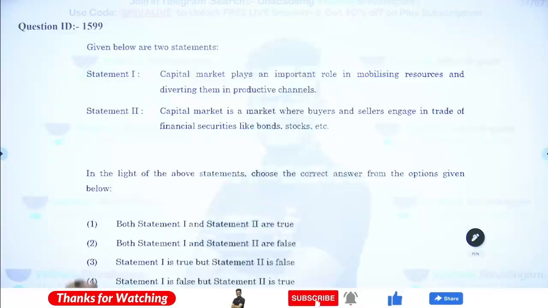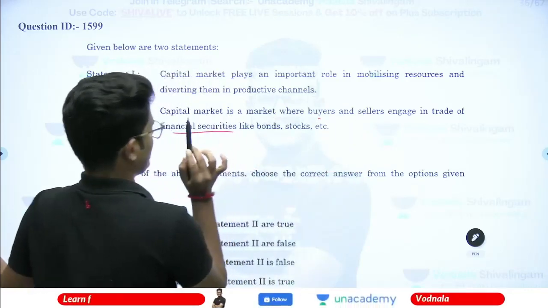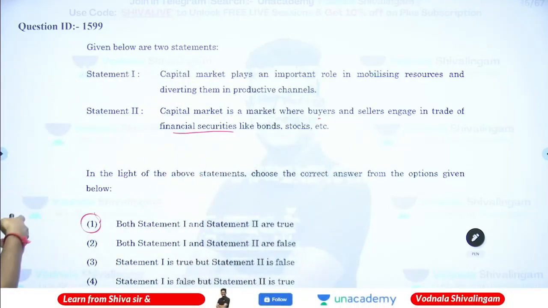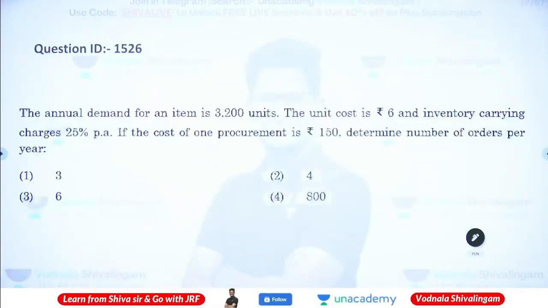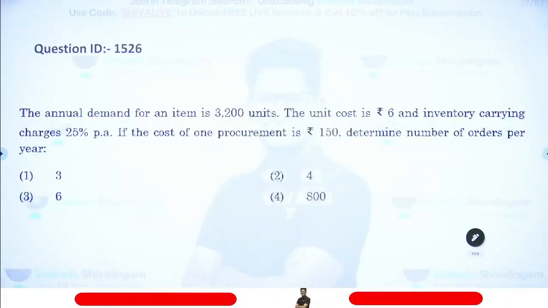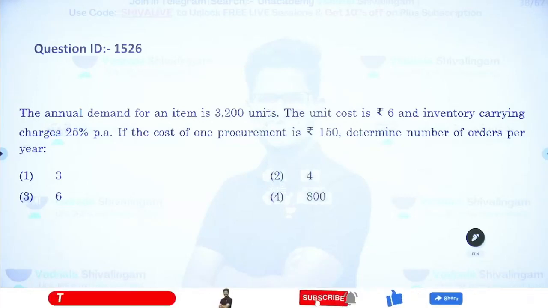So the answer will be A. Both the statements are correct. Capital market is where buyers and sellers engage in trading of financial securities, mobilizing the resources and diverting them into productive channels. Both statements are correct. Next: the annual demand of an item is 3,200. The unit cost is 6. Inventory carrying charges are 25% per annum. If the cost of procurement is 150 rupees, determine the number of orders per year.